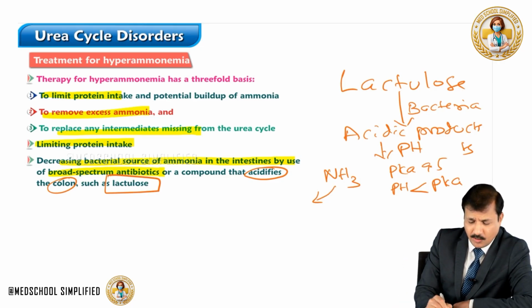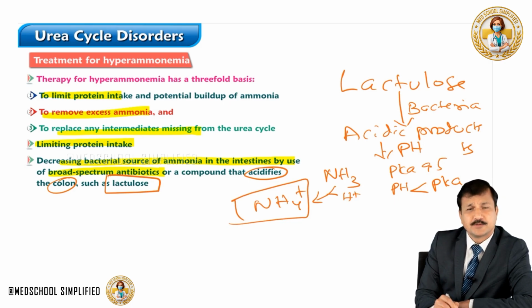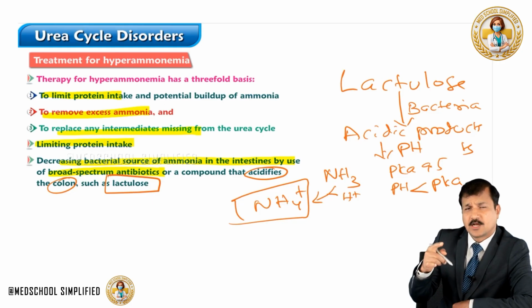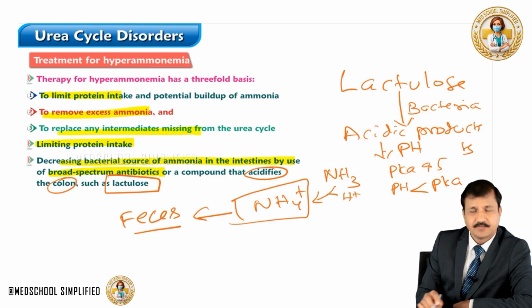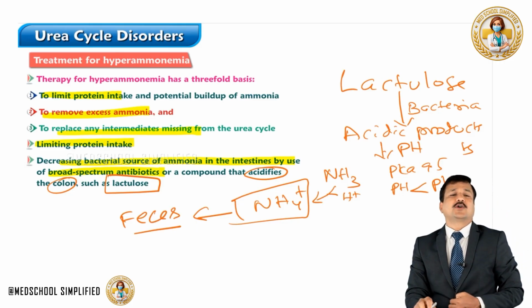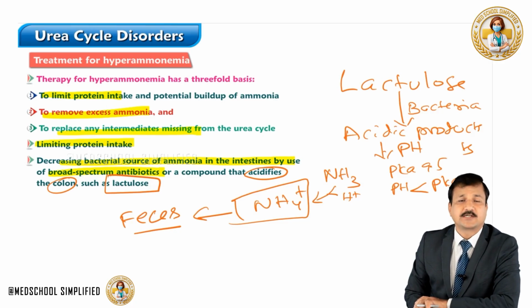That means ammonia will be protonated into ammonium ion, and note that ammonium ion in the intestinal lumen is not absorbed because it is absorbed only in the form of ammonia. Now we are converting ammonia into ammonium ion, and this ammonium ion gets out of the intestine in the feces. And that's how we can take out ammonia coming from the bacterial source.